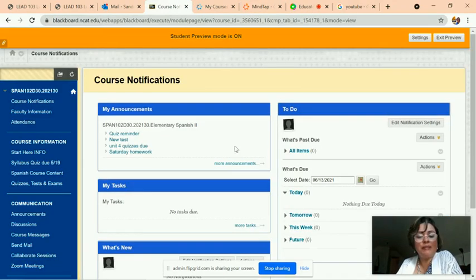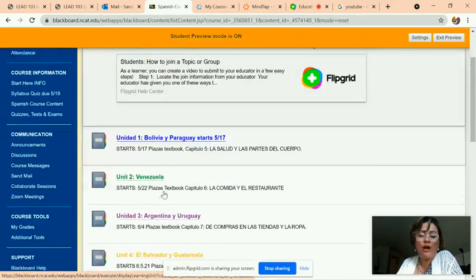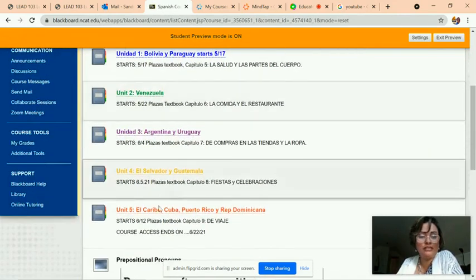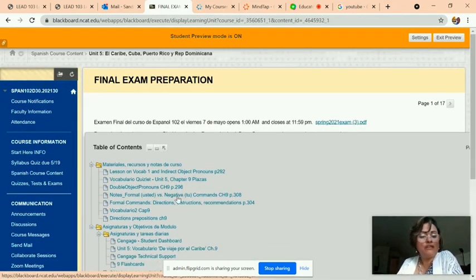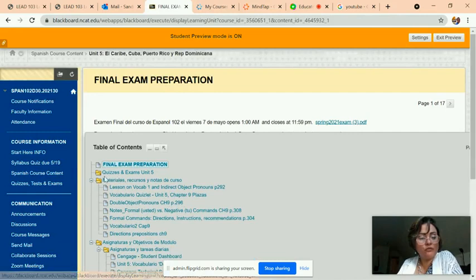But I would say that in Blackboard, looking at Blackboard right now in the Spanish course content, I always give you 3 folders in each unit. Go to unit 5 because that's our unit right now. And find one of the 3 folders here. One is quizzes, the other one's materiales, and the other one is your assignments. Don't go to the assignments yet. That's where you complete your homework. But if you want to learn the lessons, you always can go to your materiales and recursos. Those are the resources that I provide you for your learning, for your success.